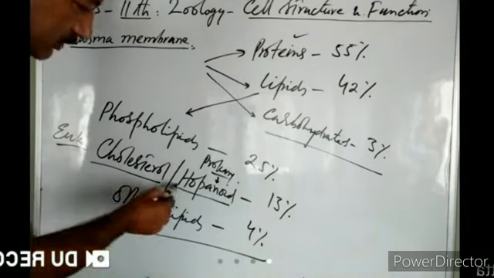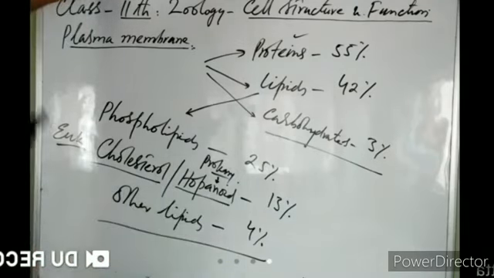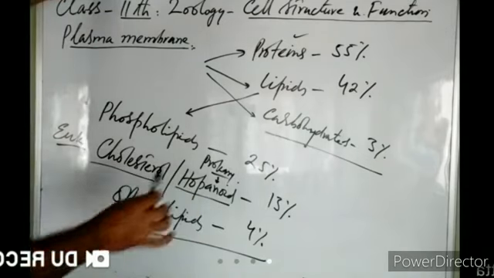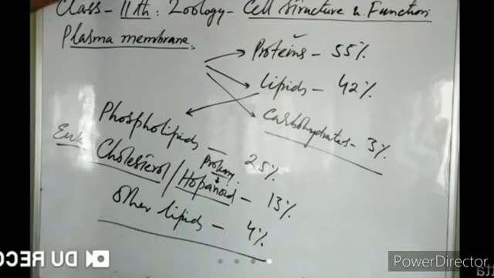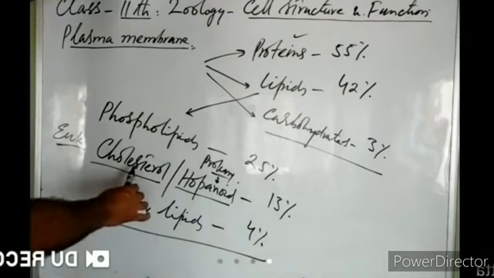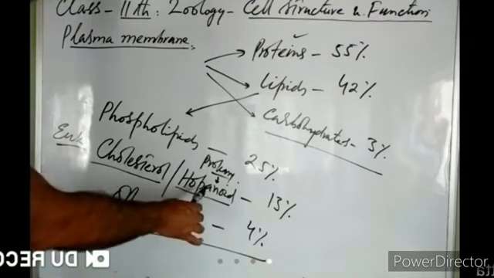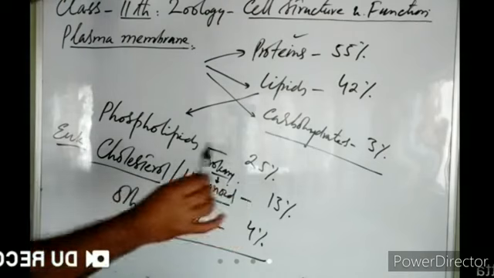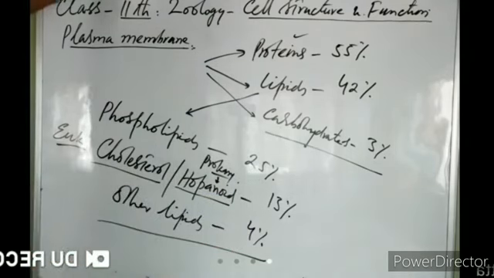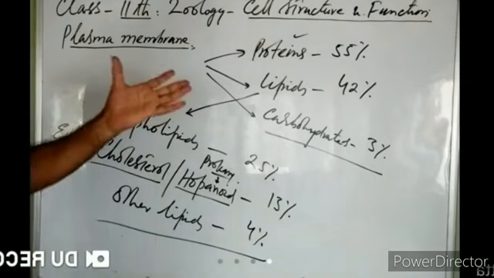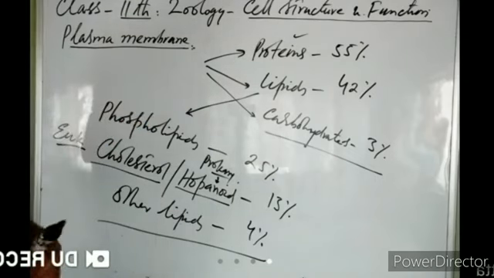But in prokaryotes, this stabilizing molecule is not cholesterol, it is another sterol known as hopanoid, 13%. So this is the chemical difference between the prokaryotic and eukaryotic cell membrane. Otherwise, they are chemically similar. And there are some other lipids.